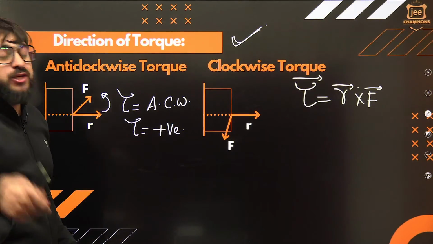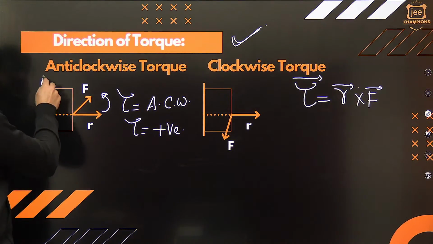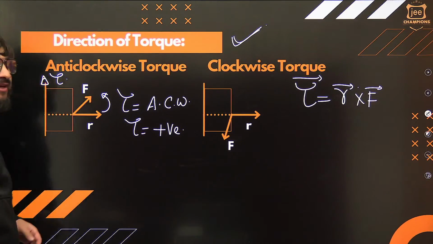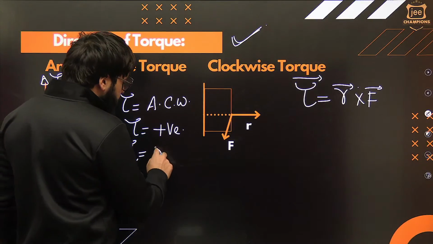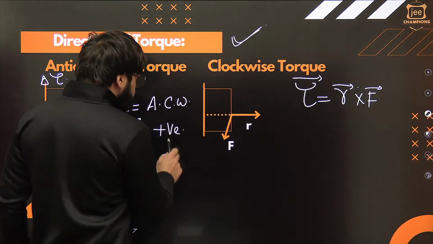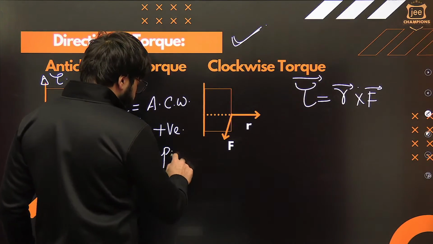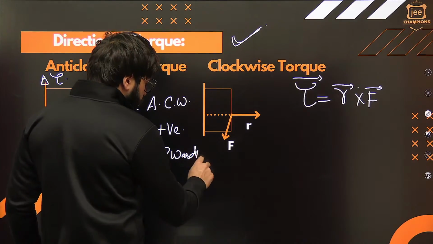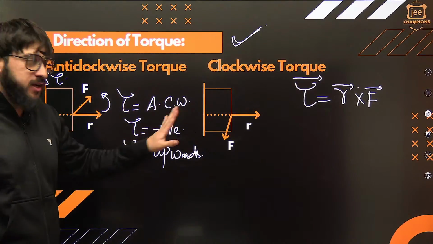Okay, these are just names. But what is the actual direction of torque? You curl your fingers from R to F, and the thumb is pointing in the upward direction. So can I say in this case this will be exactly the torque? 100%. So in this case, torque is simply upwards. Torque is upwards. We say torque is positive, torque is anti-clockwise, whatever you say.